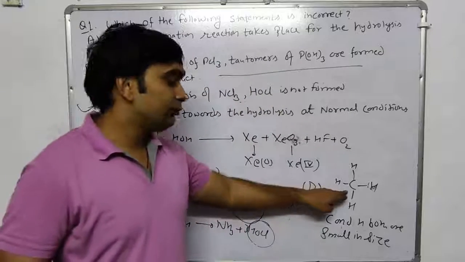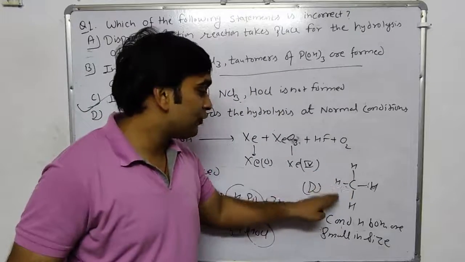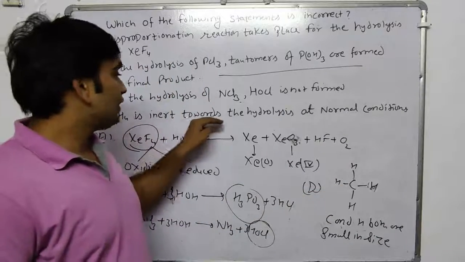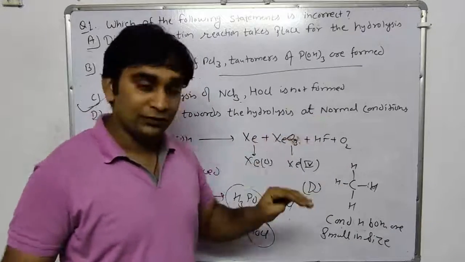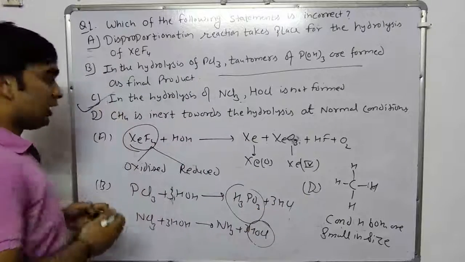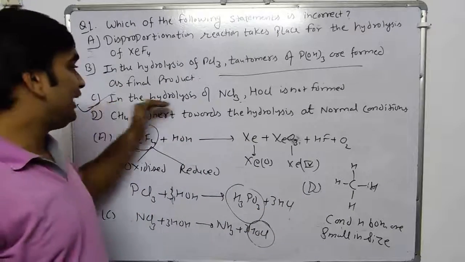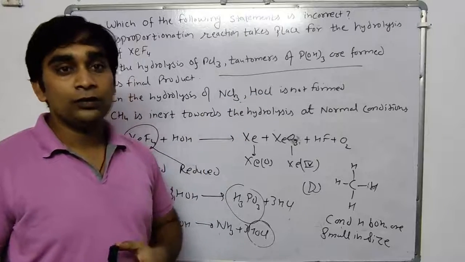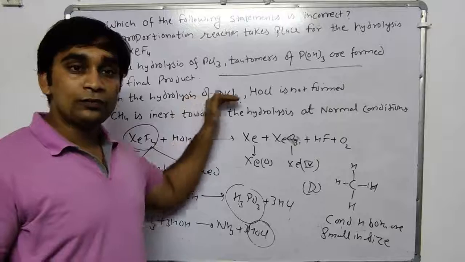So in methane, carbon is surrounded with 4 hydrogen atoms. So this is inert towards hydrolysis at normal conditions. So the incorrect option is C. In the hydrolysis of nitrogen trichloride, hypochlorous acid is not formed. Hope this is the answer to this question.